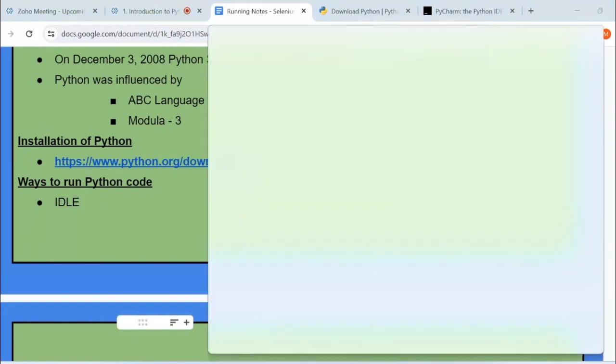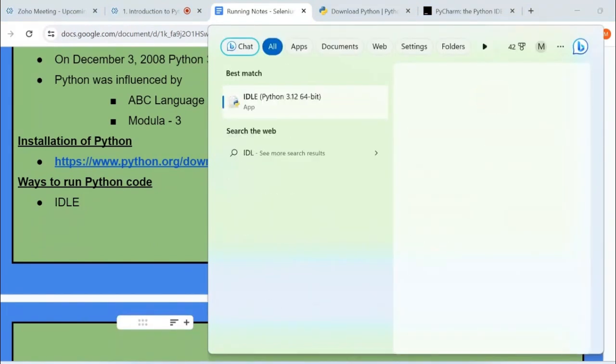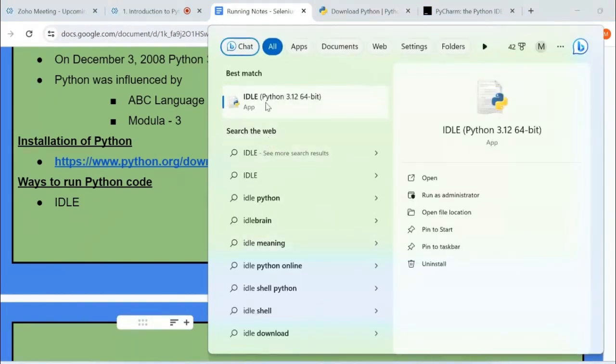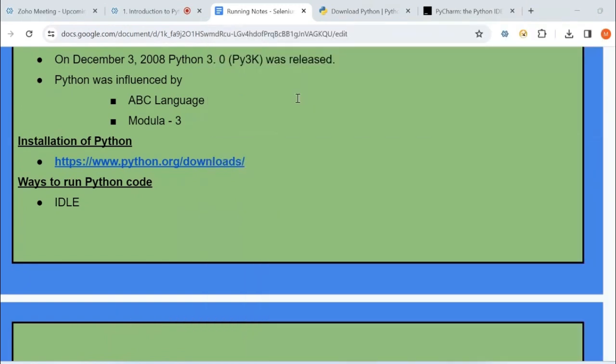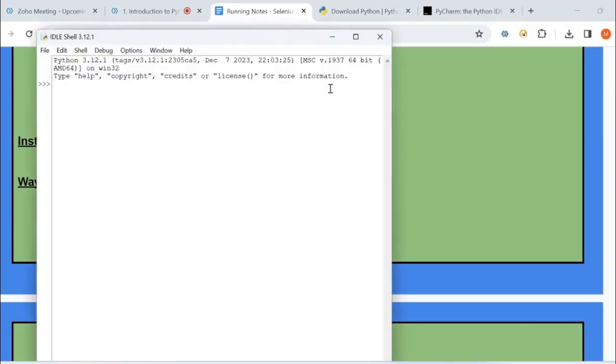Let me go through this. Search for IDLE. If you search for IDLE, it will highlight IDLE Python 3.12. This is the version which we have installed. Let me click on this. This is the Python IDLE, and this is the Python prompt, which is ready to accept the code. So first way is through IDLE, we can execute our program.